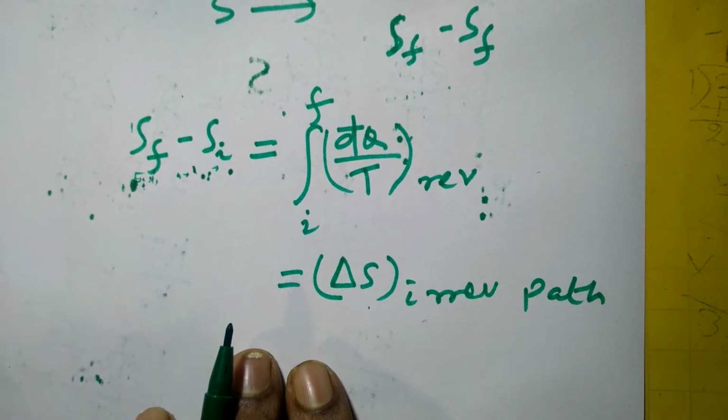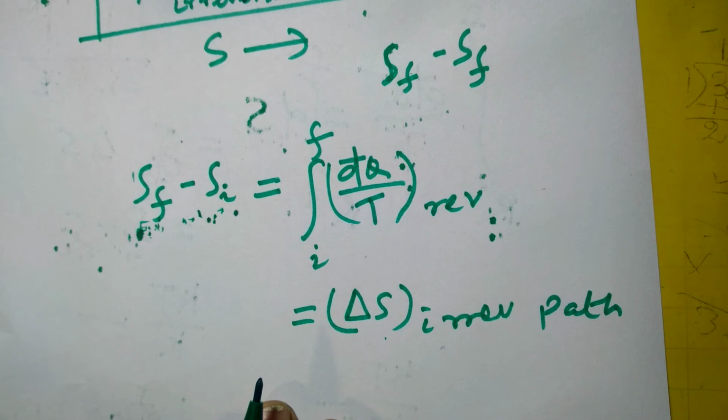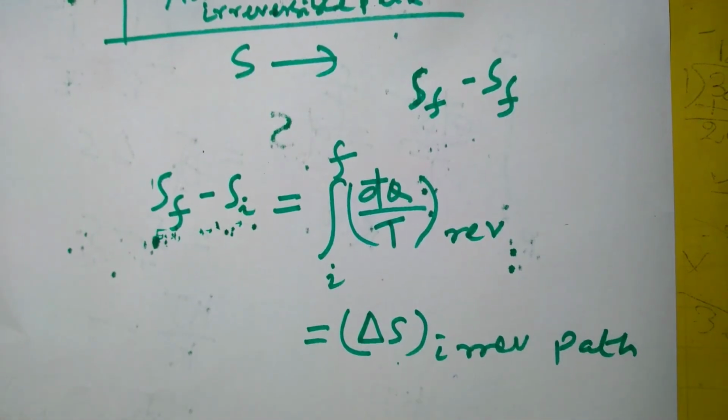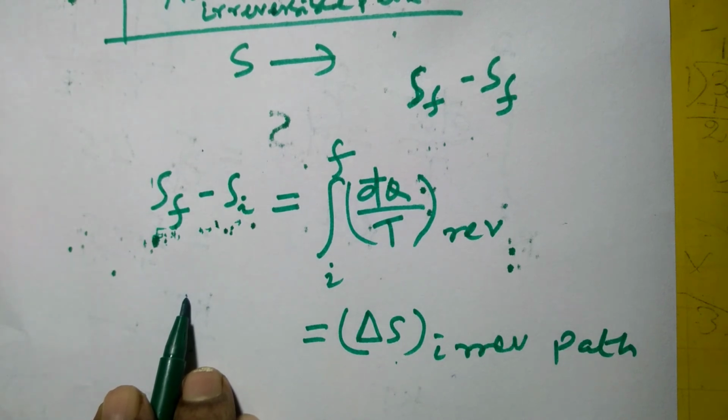No matter whether you travel along a reversible or irreversible path, the change in entropy, or in any other property, will remain the same, because those are point functions, independent of path. This is how we calculate the change in entropy of a system during an irreversible or actual process.